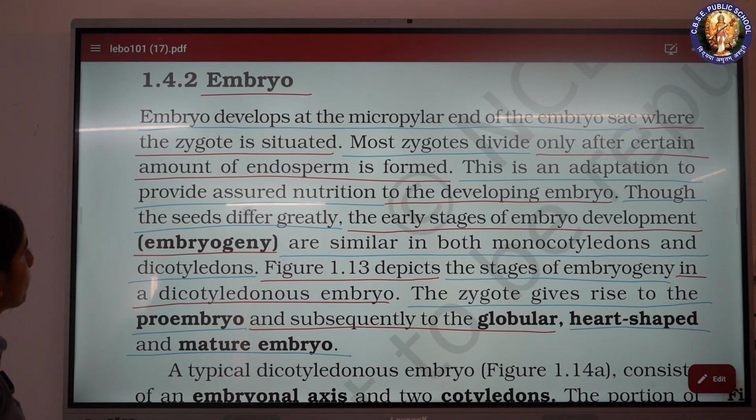The early stages of embryo development, embryogeny, are similar in both monocotyledons and dicotyledons. Figure 1.13 depicts the stages of embryogeny. In a dicotyledonous embryo, the zygote gives rise to the proembryo and subsequently to the globular, heart-shaped and mature embryo.